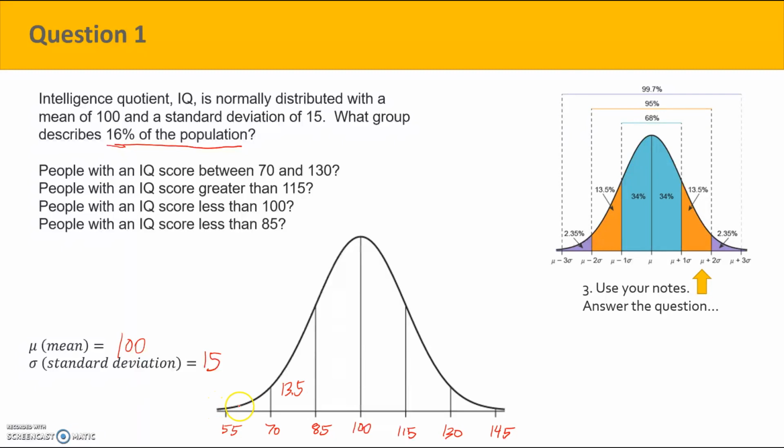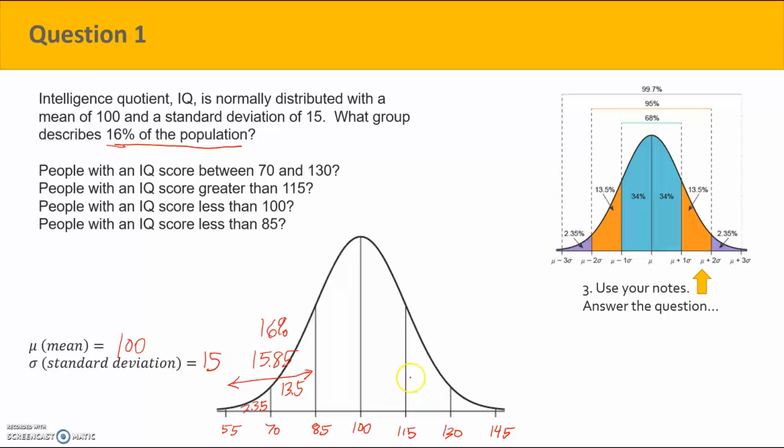This is also 2.35%. Okay, and together this adds up to about 15.85%. So from here to here is about 16%.